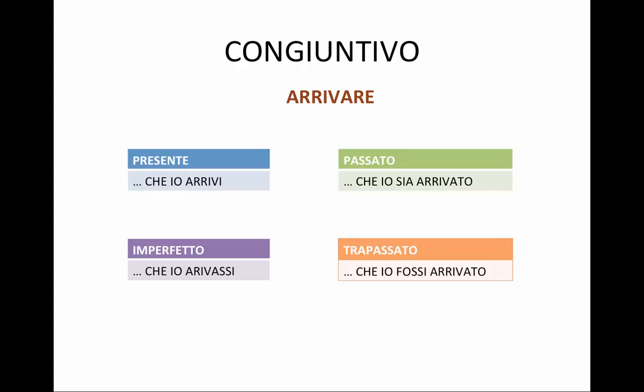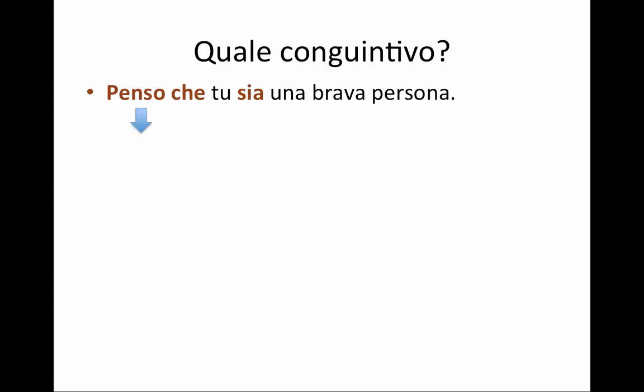So the forms are not an issue. You can find them on any verb chart anywhere, but which subjunctive do I use in which context? Let's talk about that. Here's an example of a sentence: penso che tu sia una brava persona, okay? We have the main clause, penso, and then the subordinate clause, che tu sia una brava persona. The main clause is in the present now, and so is the subordinate clause, because what I'm saying is I think that you are a nice person. I think right now that you are right now a good person. So these two are concurrent, they're both in the present, and I have no issues. I'm just using the present tense.